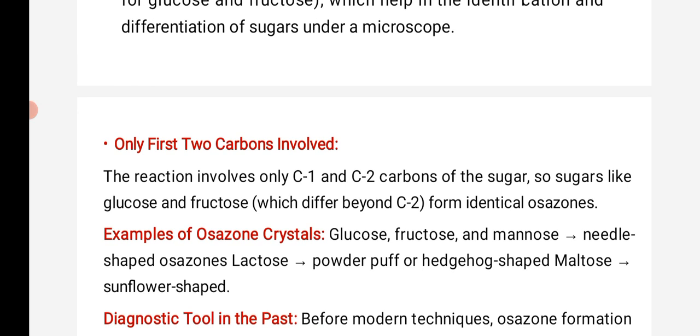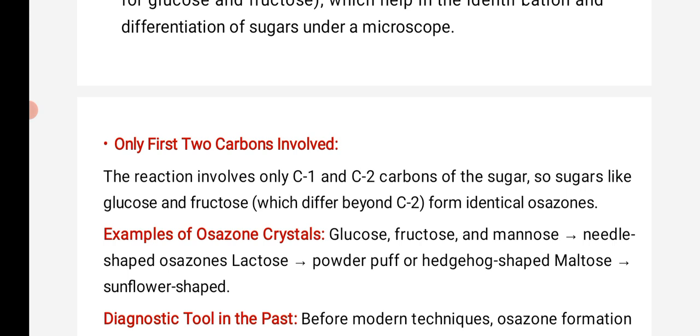Phenylhydrazine always reacts with the sugars. Initially it attacks the carbon groups C1 as well as C2, because the functional group is always present on these carbon atoms. For sugars like glucose, the first carbon atom has the aldehyde group, and in a sugar like fructose, the second carbon atom has the ketone group.